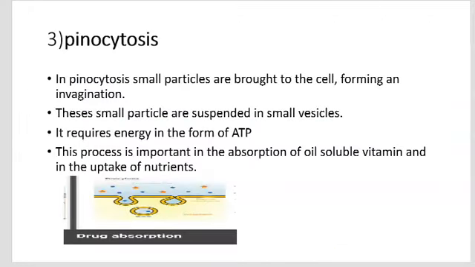The third one is pinocytosis. The pinocytosis process is an important means of absorption in a unicellular organism like amoeba. In this process, the cell takes in fluid or a macromolecule from its surroundings. In pinocytosis, small particles are brought into the cell, forming an invagination.